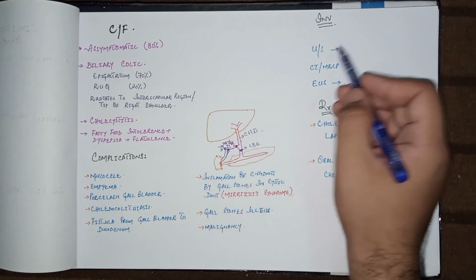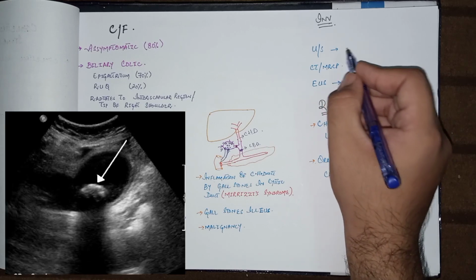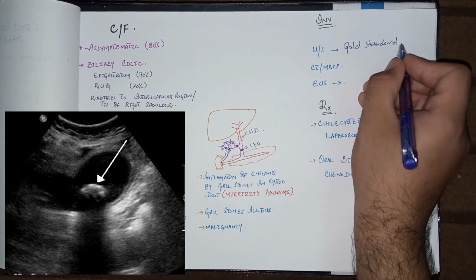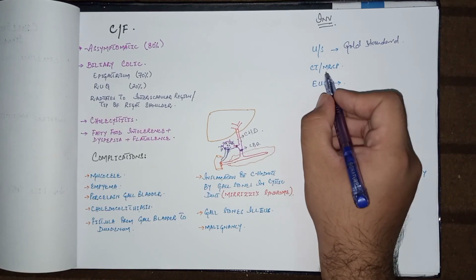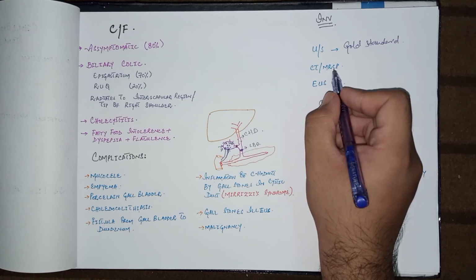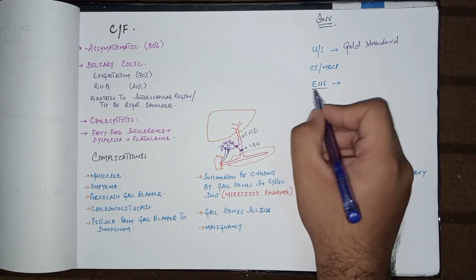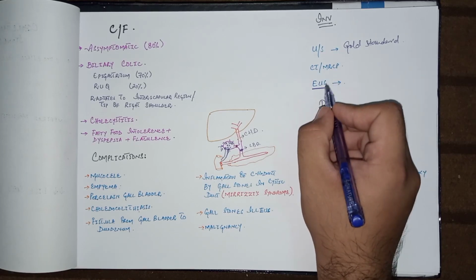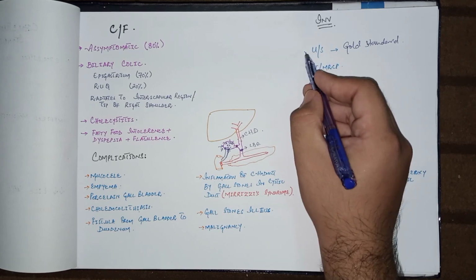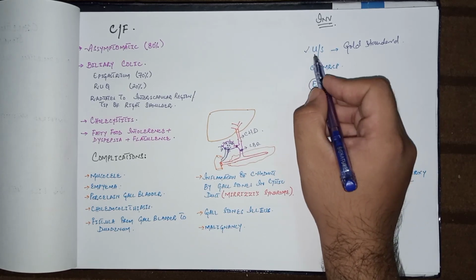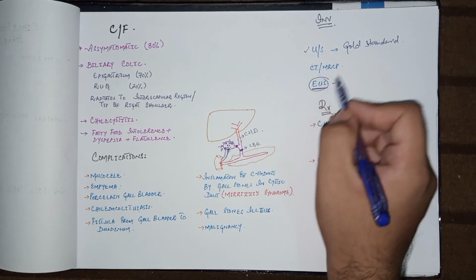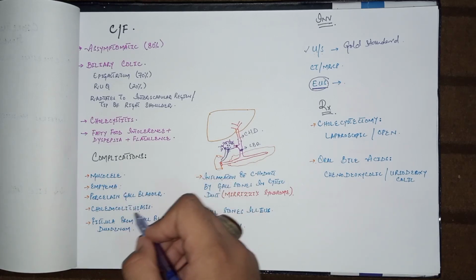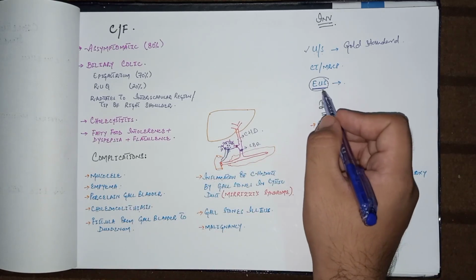Now come to the investigation. Ultrasound abdomen, especially for right upper quadrant pain, is the gold standard investigation or the investigation of choice. The other modalities are CT scan and MRCP, that is magnetic resonance cholangiopancreatography, and endoscopic ultrasound is an excellent modality, especially to check the complications of the gallbladder, but it is inferior to ultrasound in detecting the gallstones. But it is an excellent modality for complications like empyema, mucocele, choledocholithiasis, and acute pancreatitis.